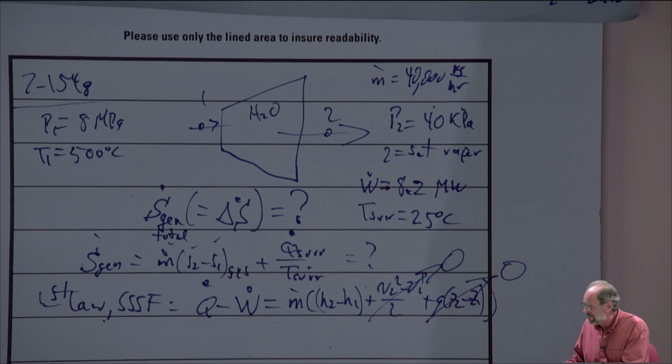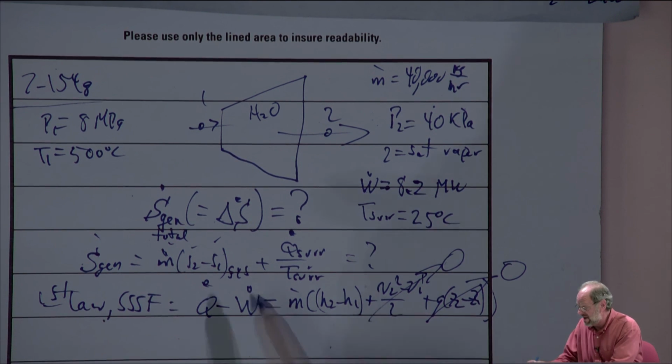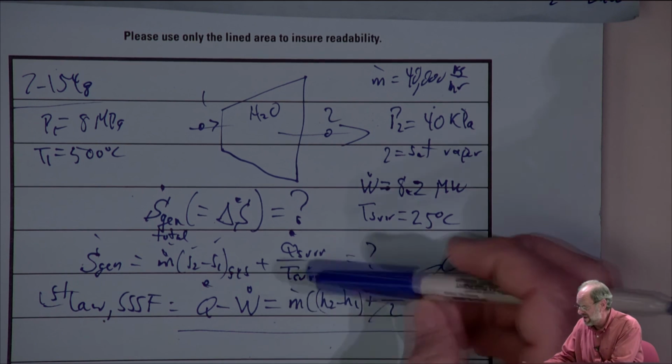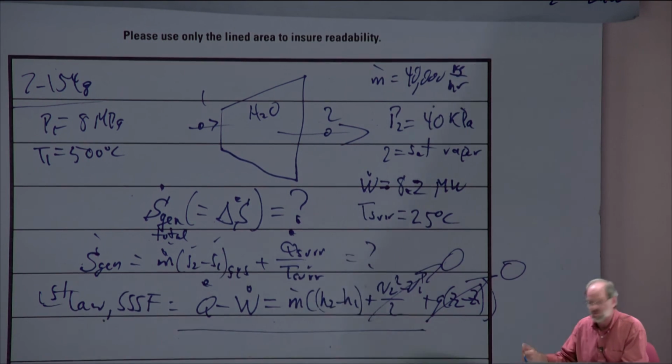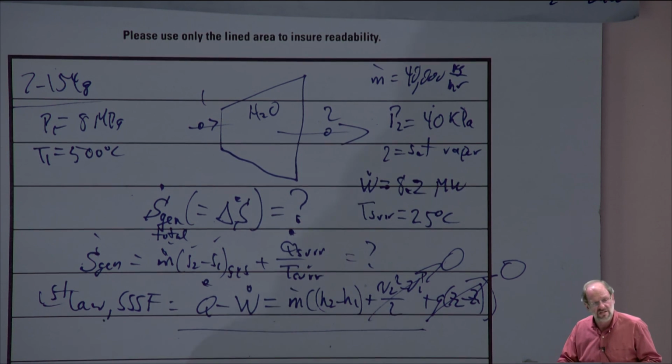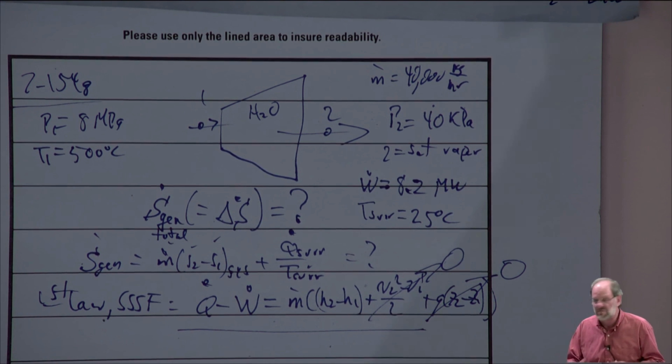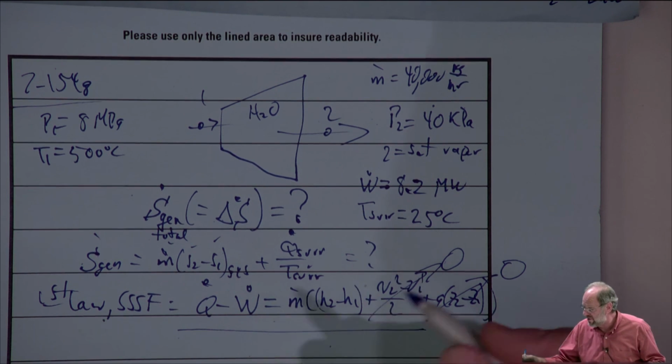change in kinetic energy. So ultimately, to find the heat transfer rate, I can just use this version of the first law. I know the mass flow rate, I know the power, I know the initial and final state, so I can find H1 and H2. The only unknown is the heat transfer rate. So the problem is done, right? You solve the first law for Q dot, you change the sign because the heat to the surroundings is the opposite of that to the system, and you plug it into the entropy generation equation above, and the problem is done. So I will complete this problem for you.